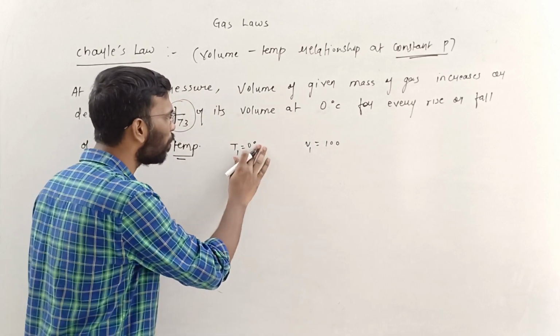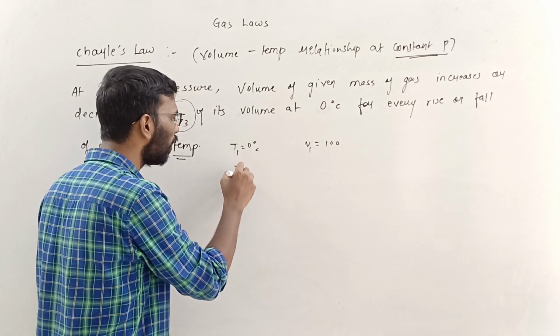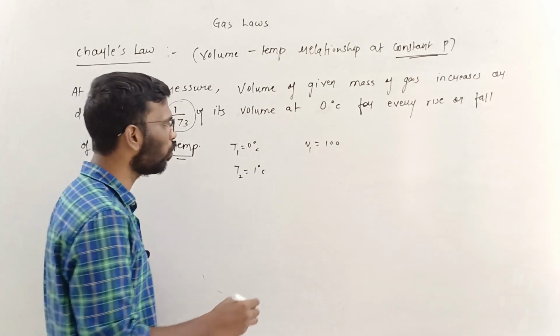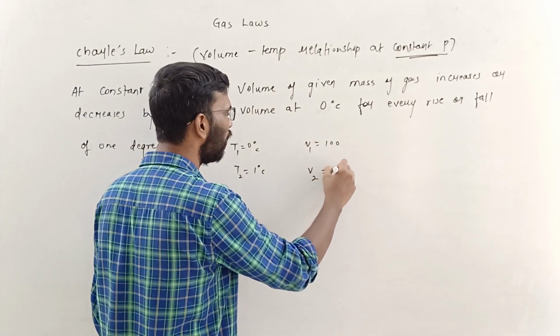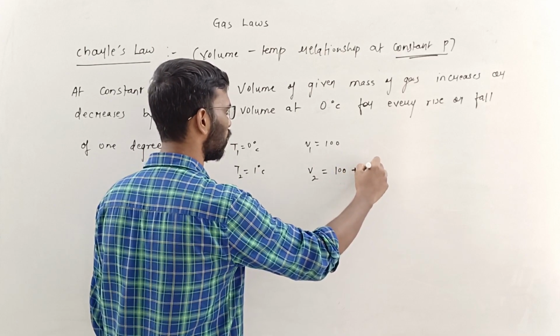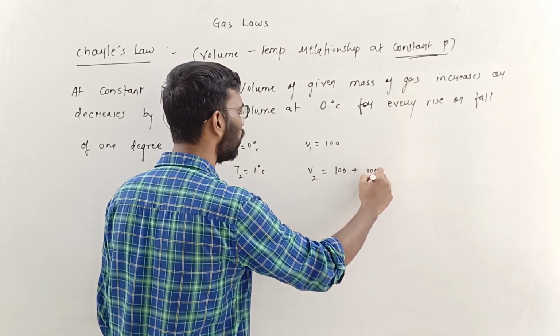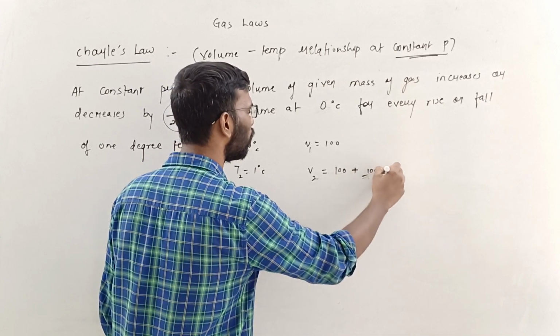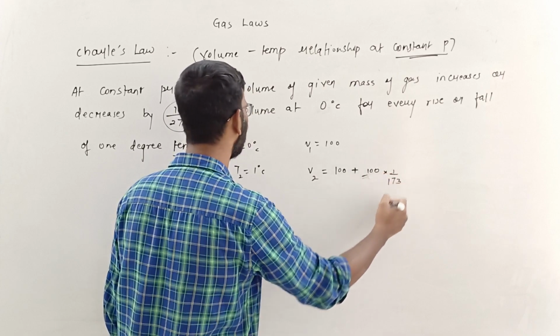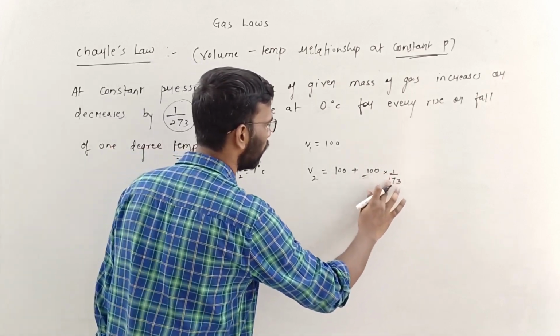You increase the temperature so that T2 is 1 degree Celsius. What will happen to the new volume? V2 will be 100 plus 100 upon 273.